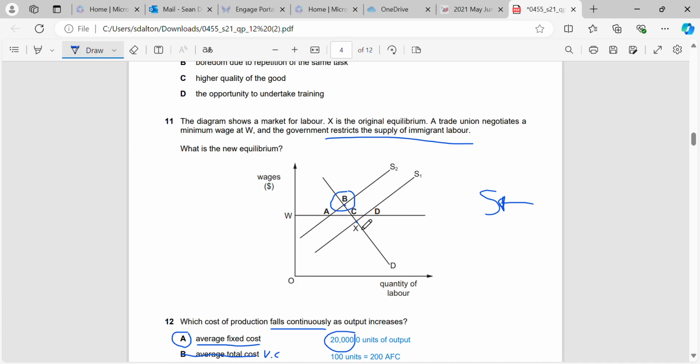And that means that our wage rate, our national minimum wage, will now actually be below the equilibrium, because when we have less labour available, the price of that labour will increase because it becomes harder to find labour to do the jobs.